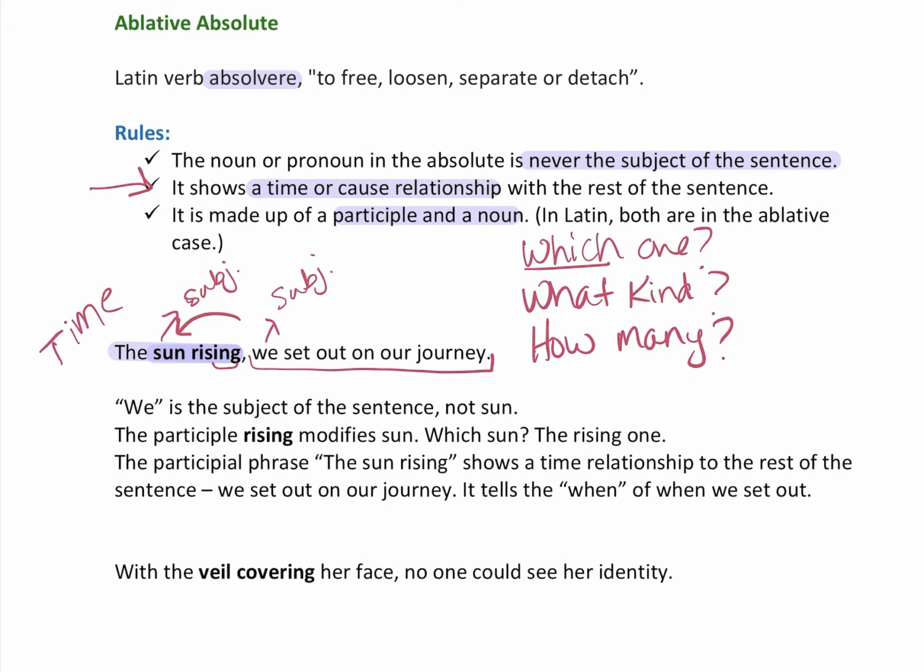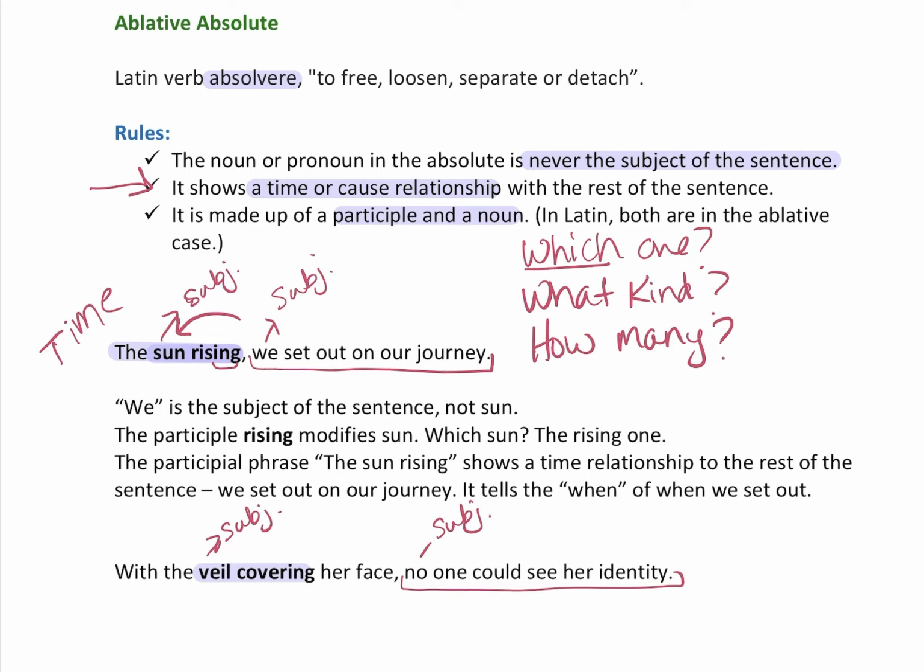With the veil covering her face, no one could see her identity. So I've already marked the ablative absolute for you in bold here, veil covering. What's the subject of the main clause of the sentence? No one. Okay. And what is the subject of the ablative absolute? Veil. So they are different, so that follows our rule.